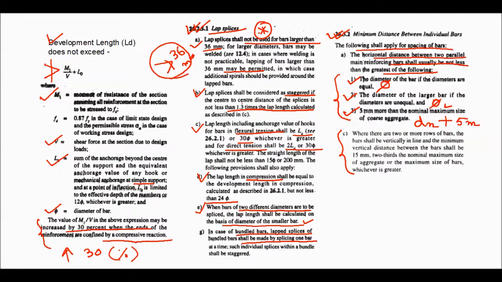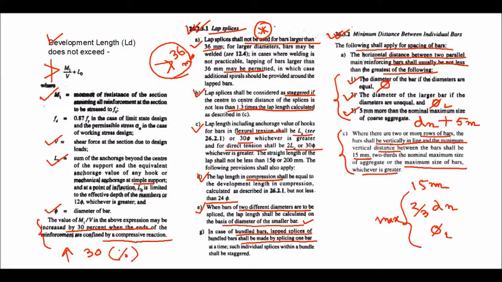Then where there are two or more rows of bars, the bars shall be vertically in line, and the minimum vertical distance between the bars shall be 15 mm, or 2/3 of the nominal maximum size of the aggregate, or the maximum size of the bar, whichever is greater. So one is 15 mm, 2/3 of the nominal size, and the bar size, whichever is larger. So the maximum of these should be used.